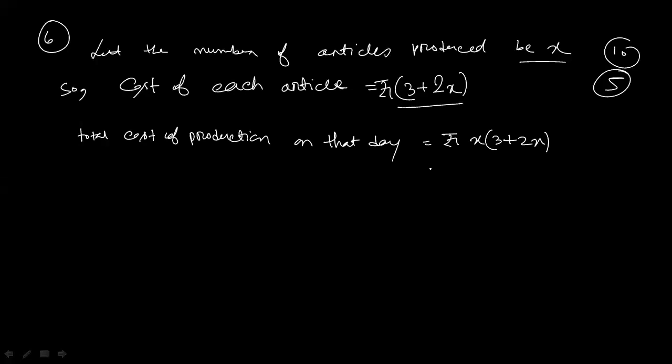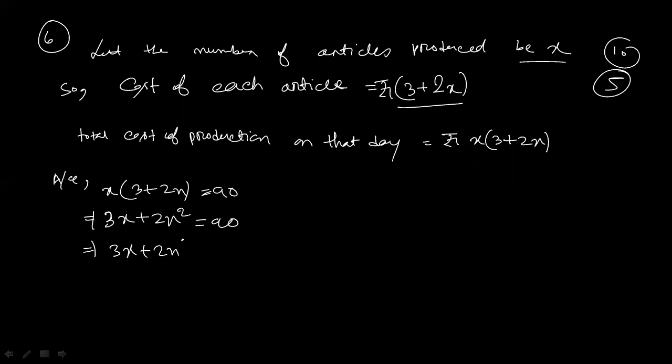According to the question, x plus 3 plus 2x equals 90. Now it will be 3x plus 2x square equals 90. Now see, 3x plus 2x square minus 90 equals 0.